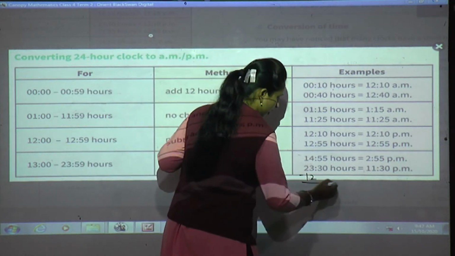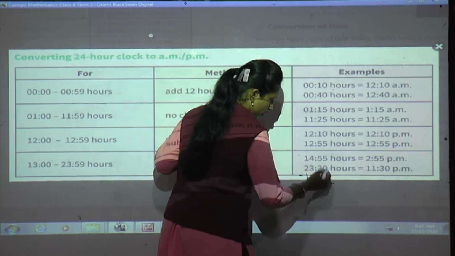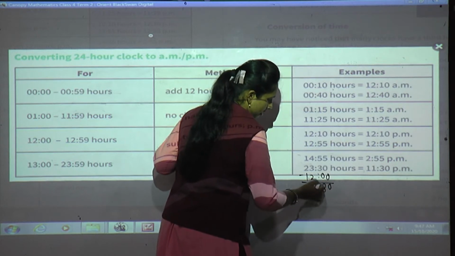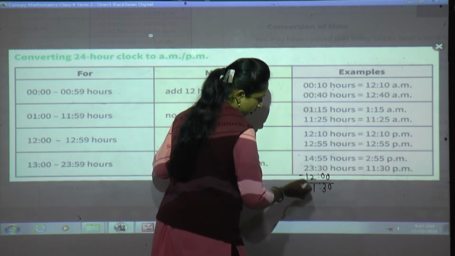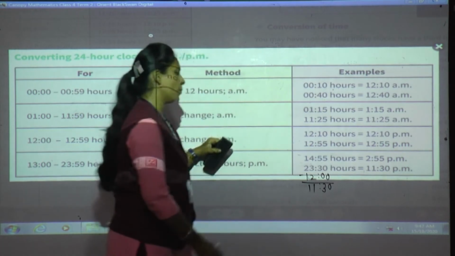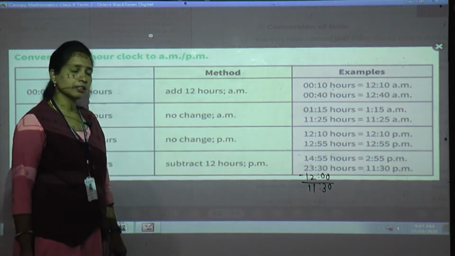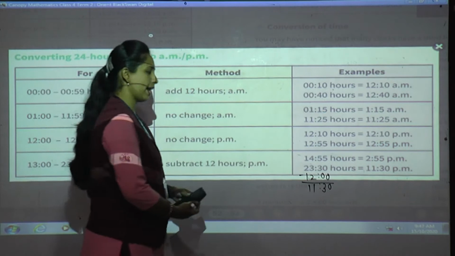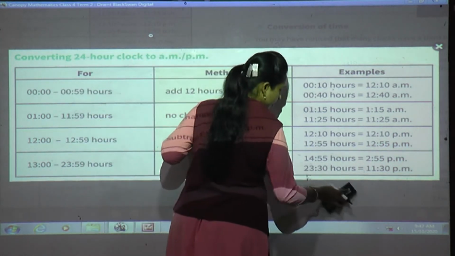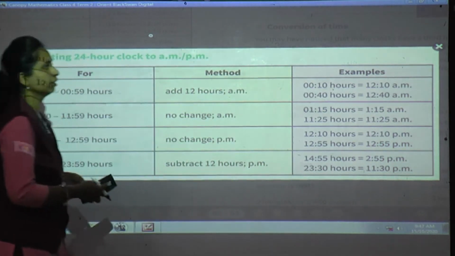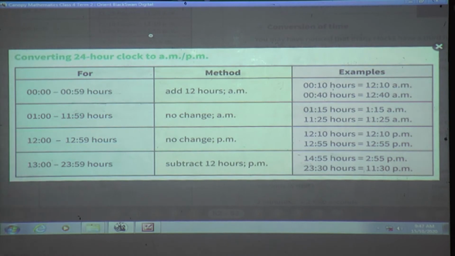subtract 12. Here nothing is there means 0, 3 as it is, colon, 3 minus 2 is 1, 2 minus 1 is 1. It is 11:30. We have to add PM. Clear? Is that clear? Yes. Very good.